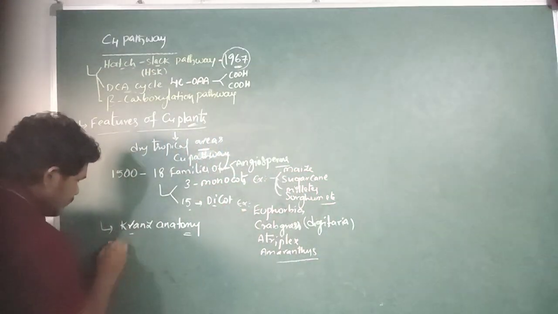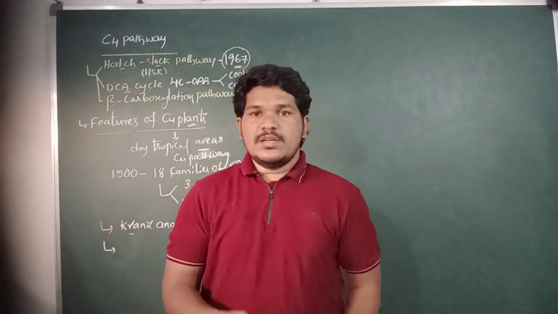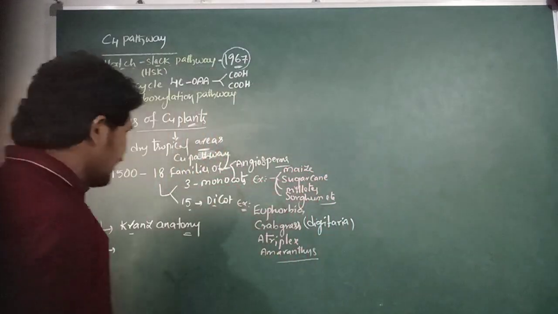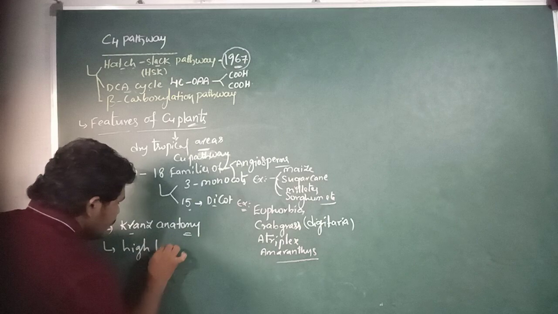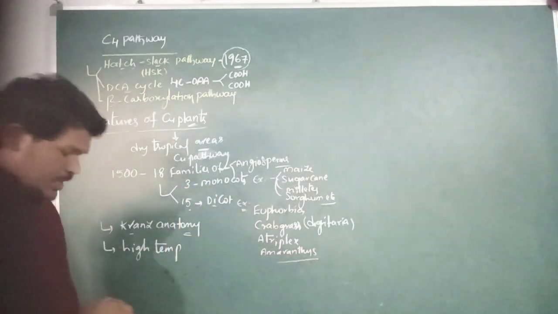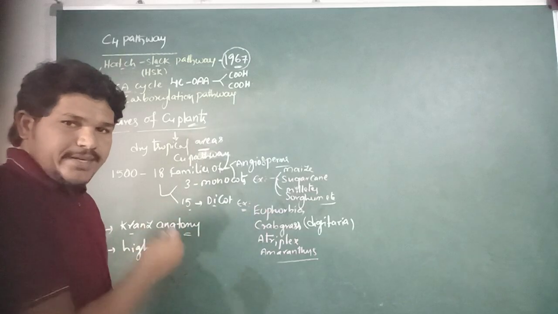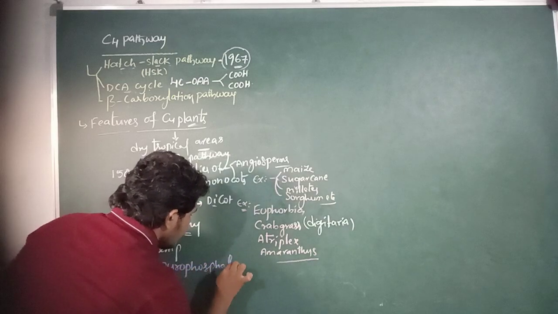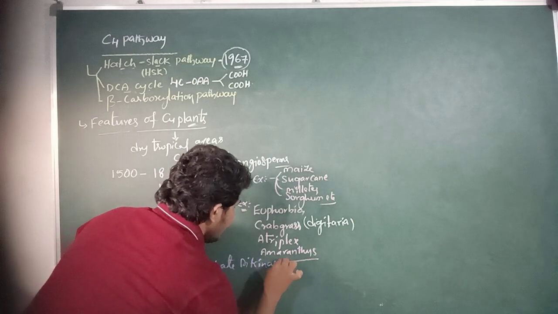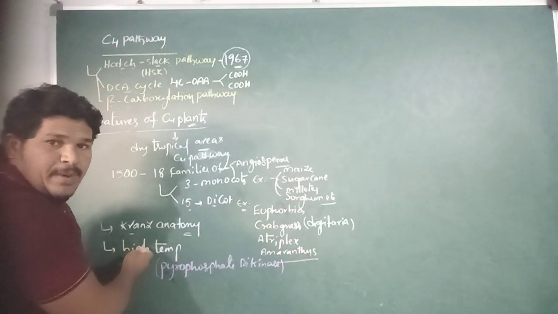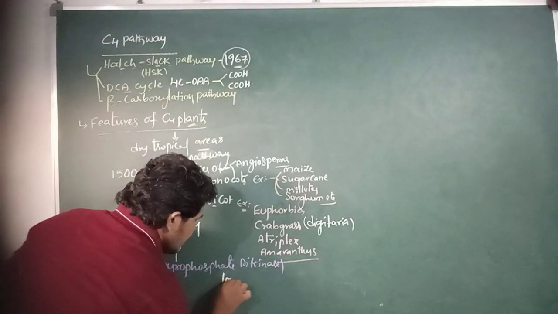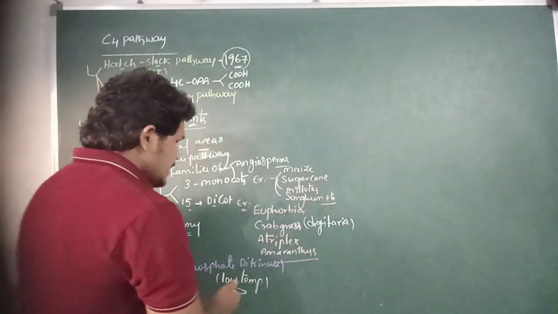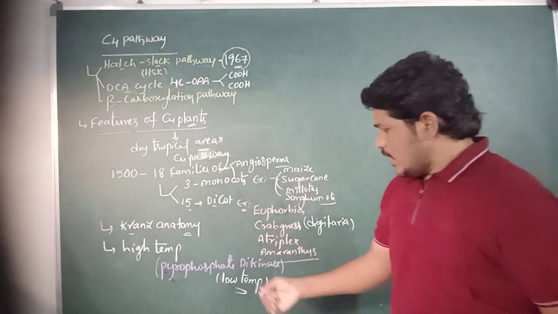The C4 plants can tolerate high temperature, because the enzyme present in C4 plants, pyruvate phosphate dikinase, is very sensitive to low temperature.